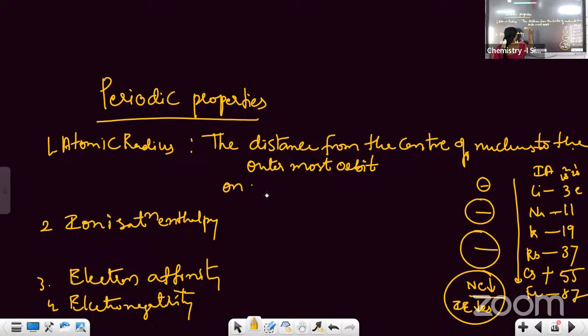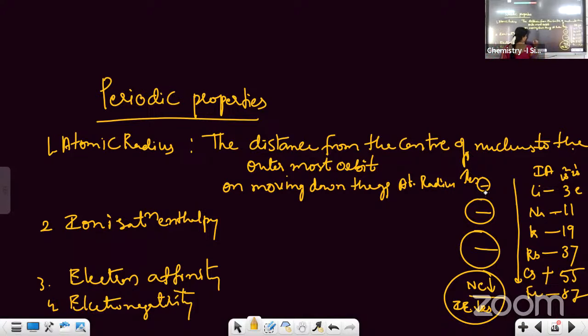मतलब on moving down the group, जब आप ऊपर से नीचे आओगे, what happens? Atomic radius, क्या हो रहा है? इंक्रीज हो रहा है, डिक्रीज हो रहा? Increases. Atomic radius increase ना काफी है, no need to write the reason. Okay. The next, what is happening across the period?